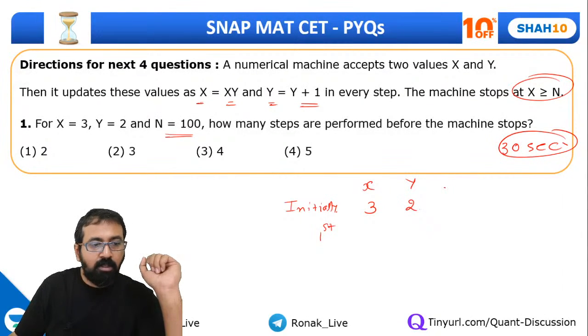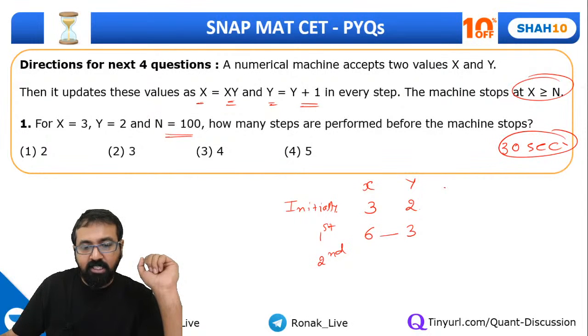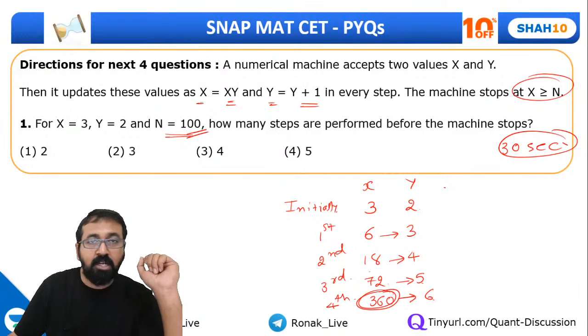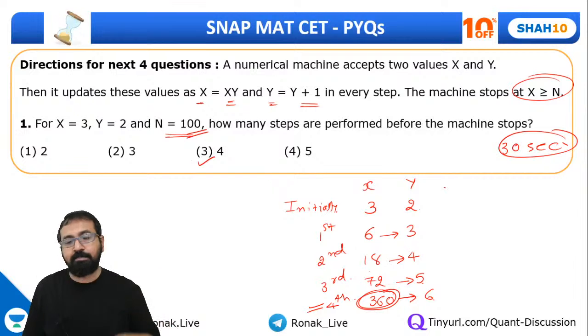After the first step, can I say x will be xy, that is 6, and y will be y plus 1, that is 3. After the second step, it will be 6 into 3, 18, and y will be 3 plus 1, that is 4. Third step, 18 4s are 72, and y will be 5. After the fourth step, 72 5s are 360, and y will be 6. Can I say here the value of x has gone above 100, so it is happening in the fourth step. So it will happen after 4 steps.